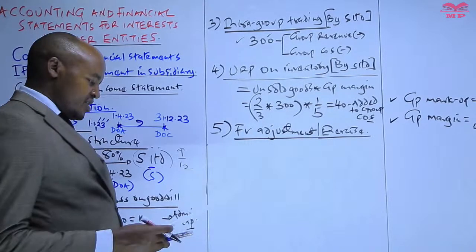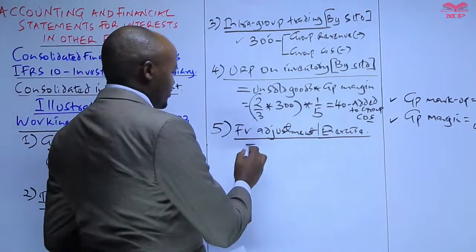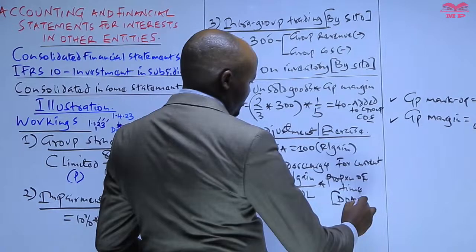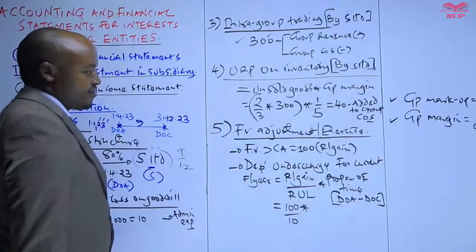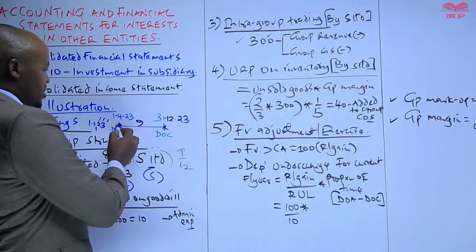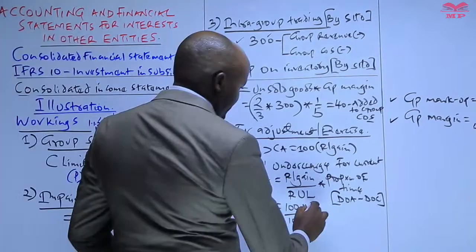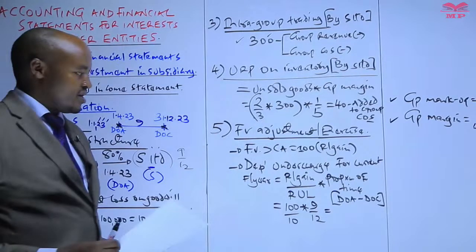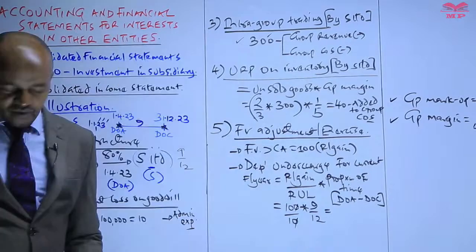So we are told, with an exception of an item of plant whose fair value exceeded the carrying amount by 100,000, between the date of acquisition and the date of consolidation, in our case we have 9 months out of 12. So this will give us the depreciation charge for the current financial year.